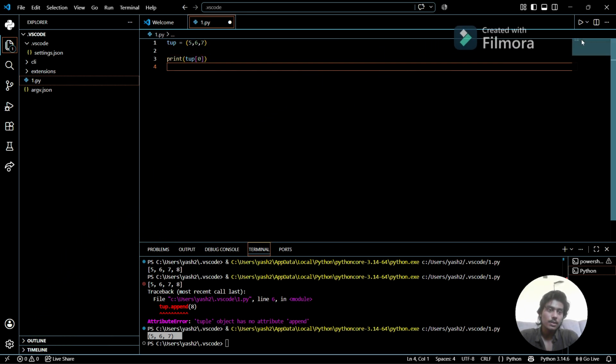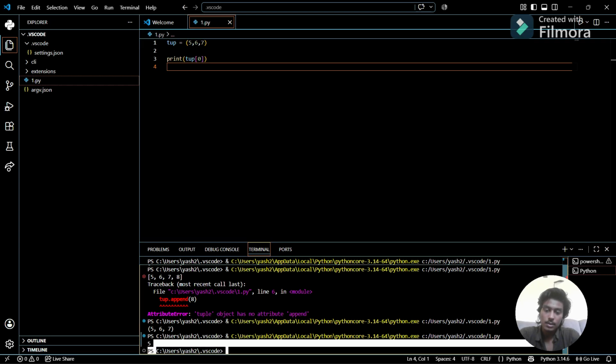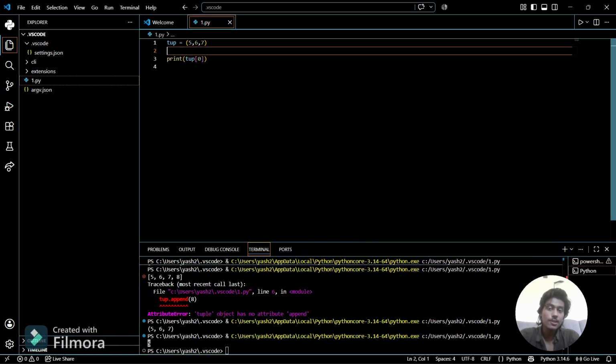It is the part of slicing or indexing that we have covered. So the same rules are for tuple here. The same we have used for string, the same we have used for list, the same part we can use for tuples also. There is a difference: we can't change anything in tuple, but we can access the position of the elements which are stored in the tuple. So it is that simple.